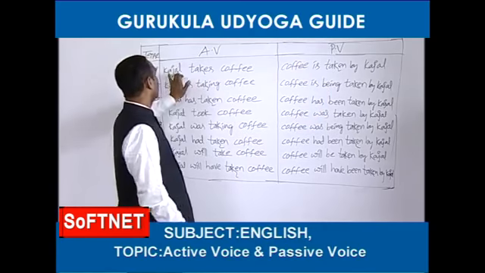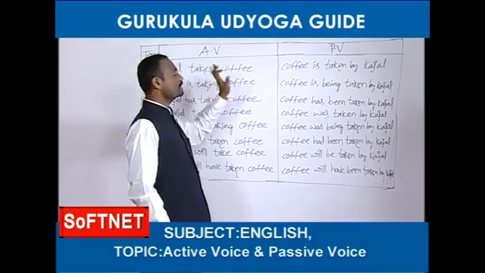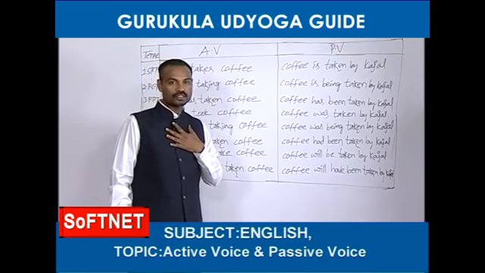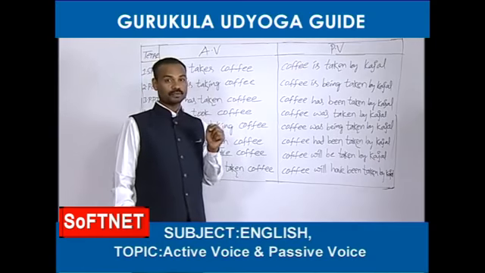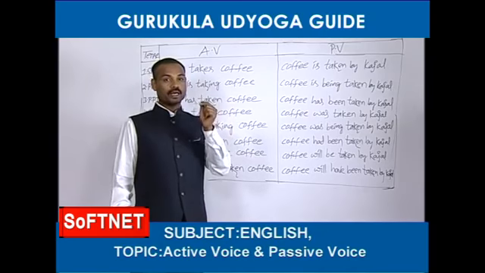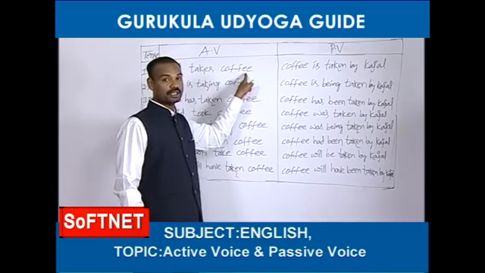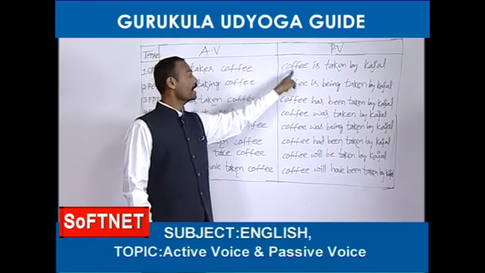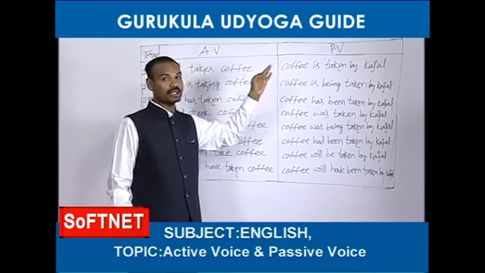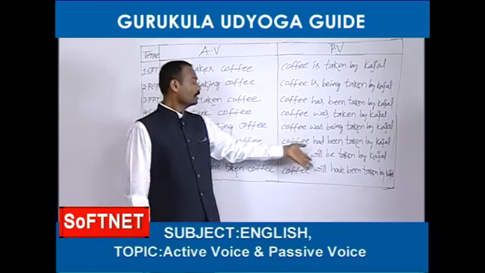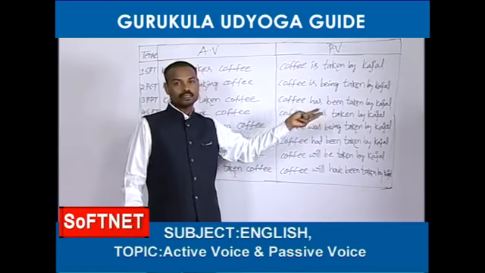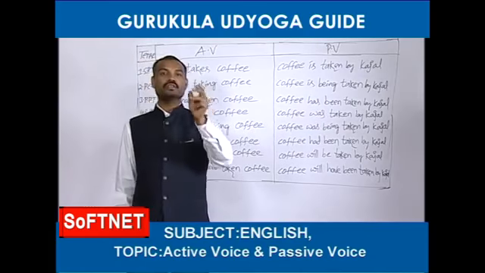One more example. Kajal invites me. So the object is me. Me becomes I. I am invited. Kajal invites me. Object is me; me becomes I. So I am invited by Kajal. So I have given three examples which contain am, is, are.